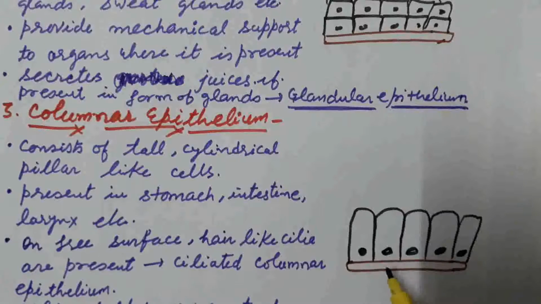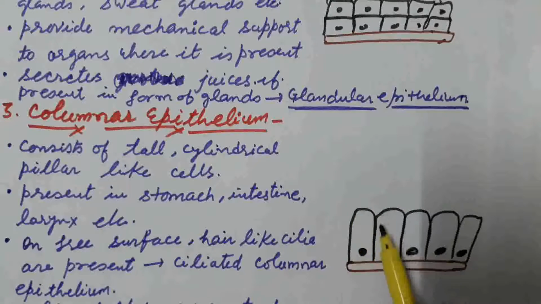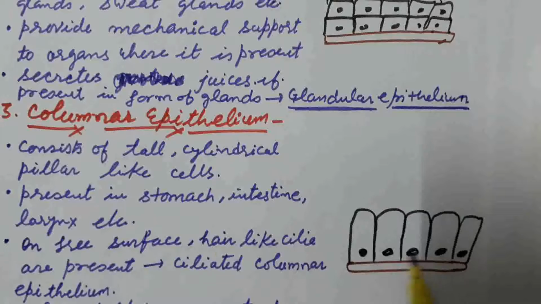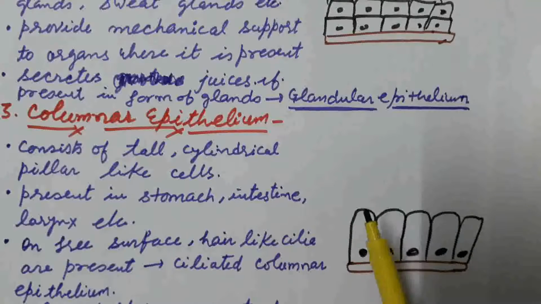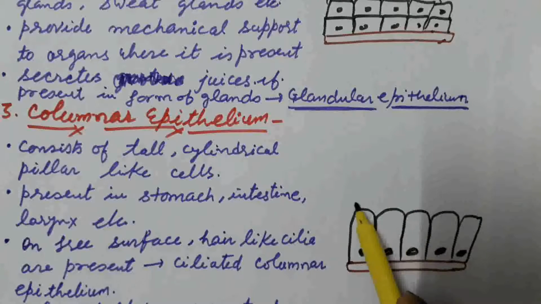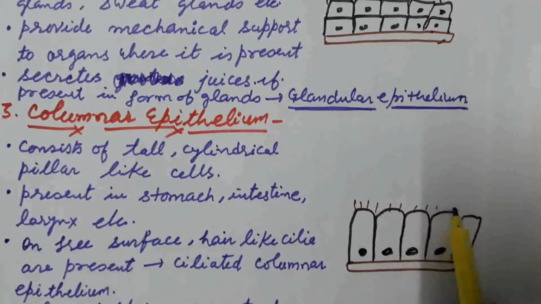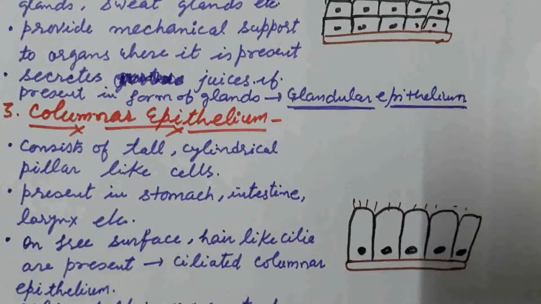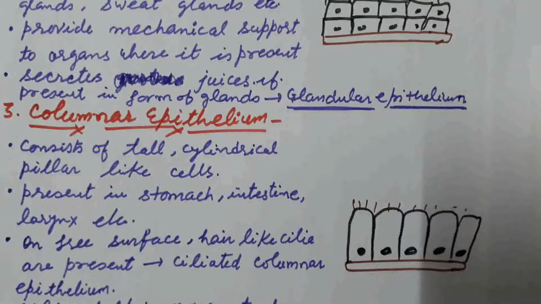Cells are column-like. They are tall, cylindrical, pillar-like cells. The nucleus is present at the base of these column-like cells. They are present in the stomach, intestine and larynx, etc. On the free surface of these column-like cells, hair-like cilia are present. So, due to the presence of the hair-like cilia, this columnar epithelium is known as the ciliated columnar epithelium. What is the function of cilia? Cilia help in the movement of mucus on the surface of the cells.